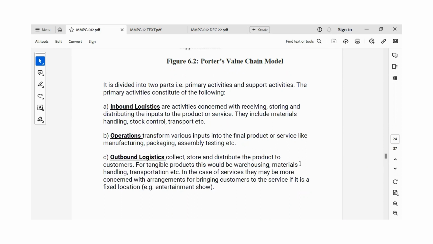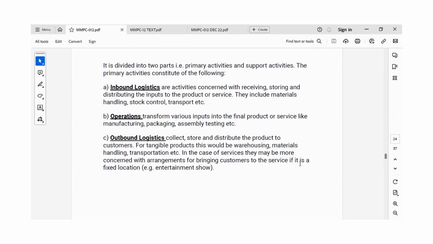So they include materials handling, then stock control, transport, etc. Operation transforms the various inputs into the final product or services, like manufacturing, packaging, assembly, testing, etc. The outbound logistics collects, stores, and distributes the product to customers. For a tangible product, this would be warehousing, material handling, transportation, etc. And in the case of services or intangible products, it can be an arrangement for bringing the customer to the service if it is a fixed location.